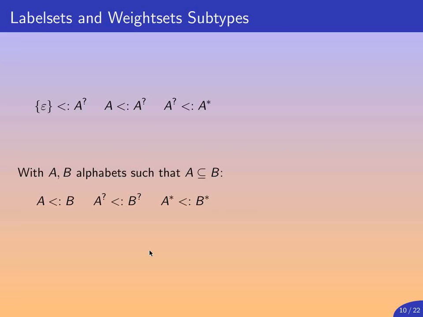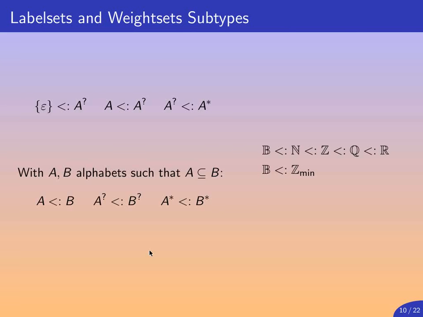Now let A and B be alphabets, such that A is included in B. Then we have that A is a subtype of B by definition, and the subtype relation extends in a very natural way through nullable sets and word sets. Okay. In the same way, we have a subtype relation over weight sets.